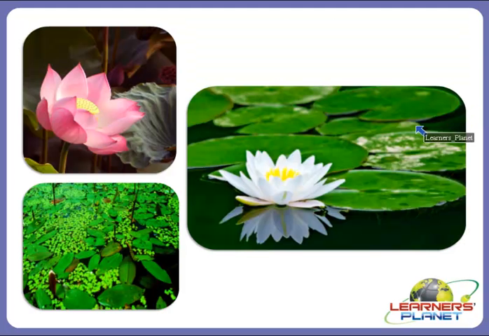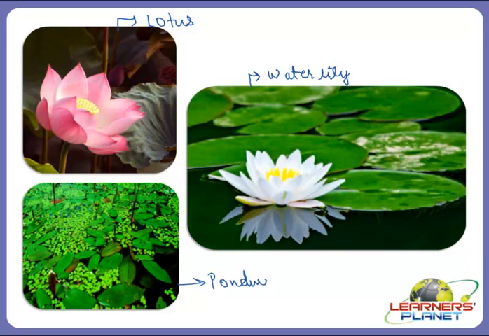So let us see the picture of such beautiful plants that survive in aquatic habitats. This is a beautiful picture of lotus. This is the picture of water lily, and this is the beautiful picture of pondweed. So these are some of the beautiful plants that are adapted to survive in aquatic habitat.